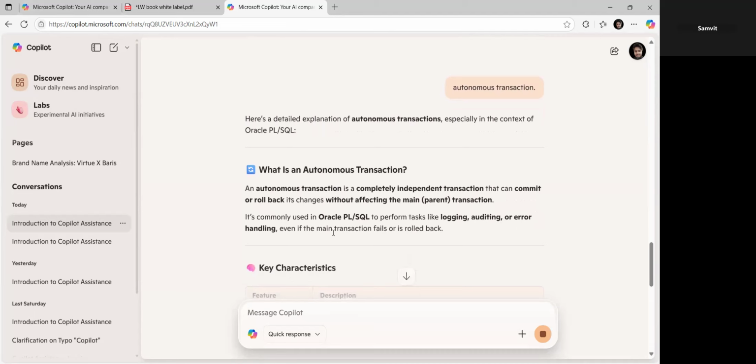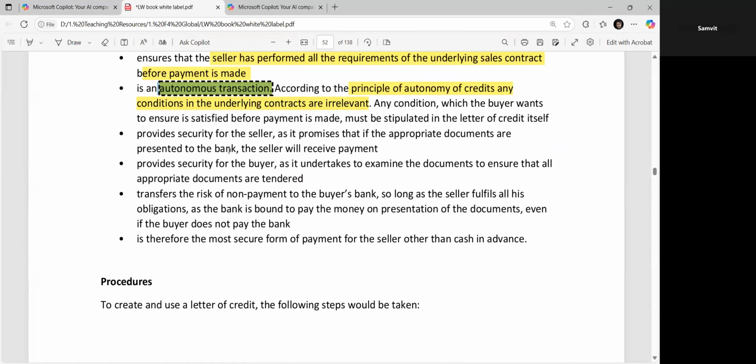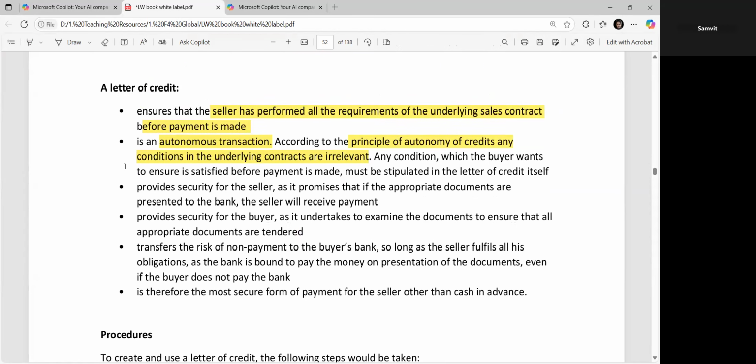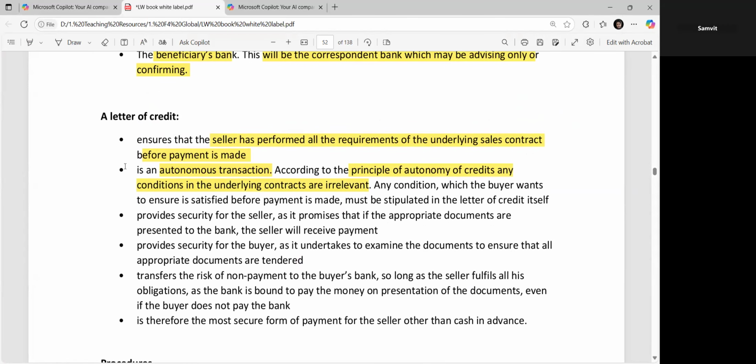So it is more of an interdependent, or what we can say independent, contract transaction. And this ensures that when the buyer wants to ensure satisfaction, the payment made must be stipulated in the letter of credit itself. This is to ensure that it provides security for the seller.